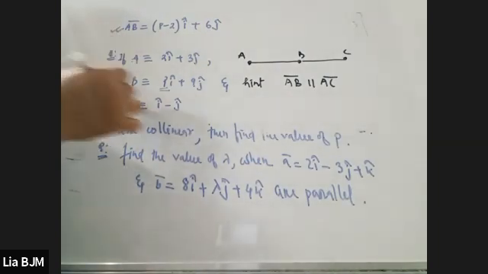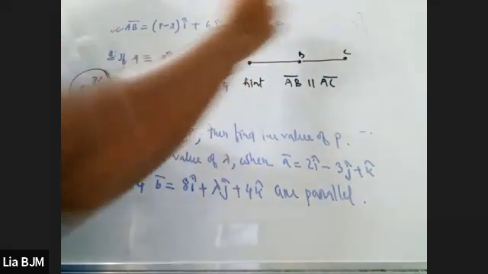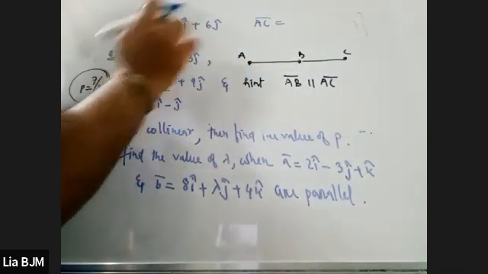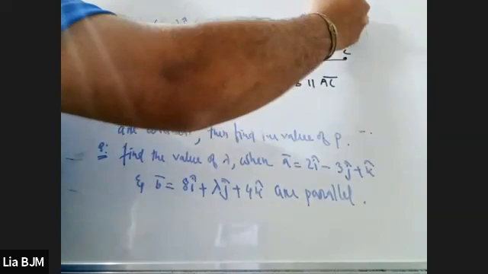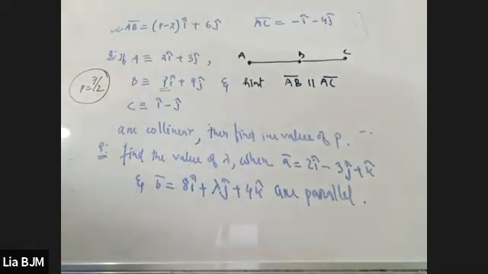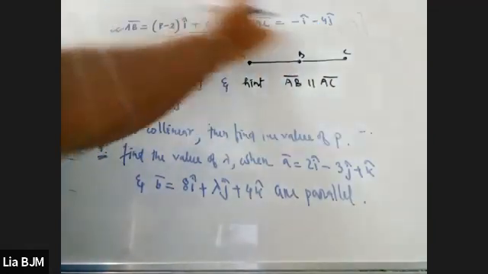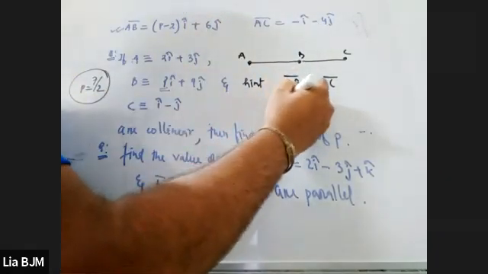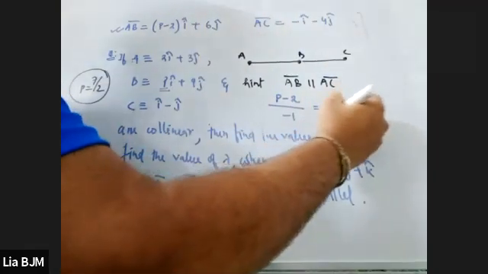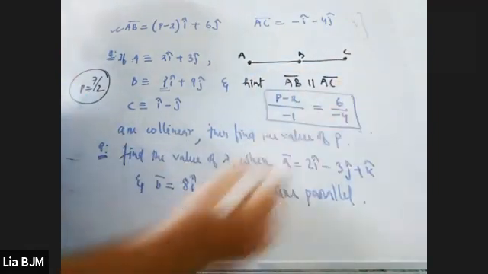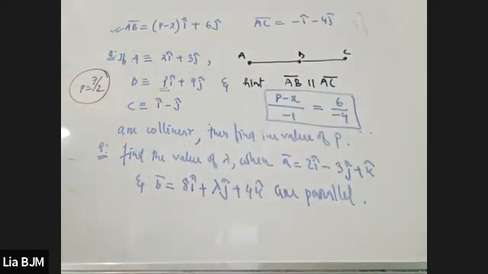Now to find the AC vector, what do I get? C minus A: 1 minus 2, that is minus i cap, and this minus this one, that is minus 2 j cap. Clear? Yes, sir. Now if they are parallel, their corresponding values are proportionate. So (p minus 2) by minus 1 is equal to 6 by minus 4. Can you solve this by yourself? Yes, sir. This is how you get the value of p, that is 7 by 2.